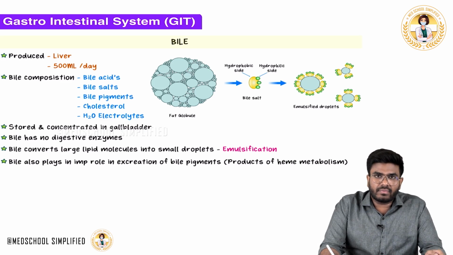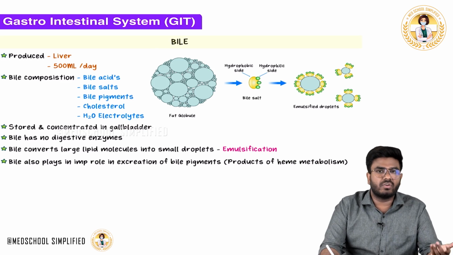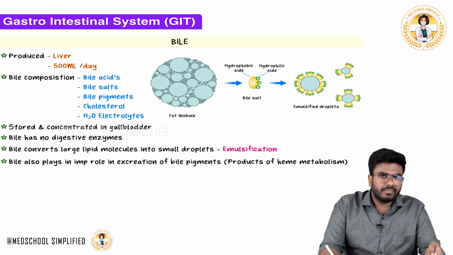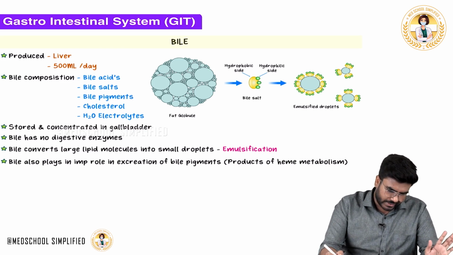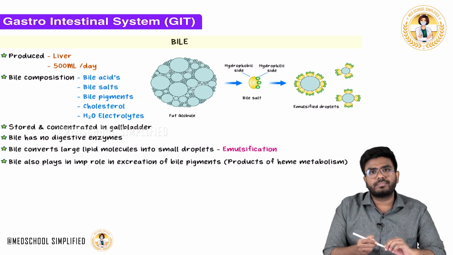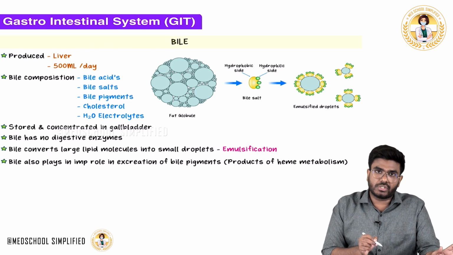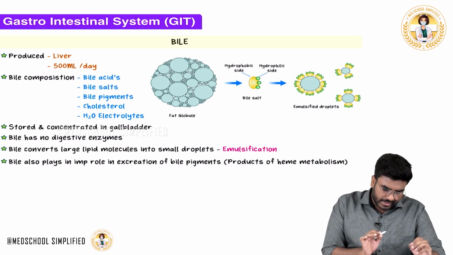But bile by itself doesn't contain any enzyme. Bile does not have any enzymes for the digestion of fats, but it does something which will help in the digestion of the fats. Bile has no digestive enzymes. But bile helps in digestion by the process called emulsification. We will discuss this emulsification in a minute.